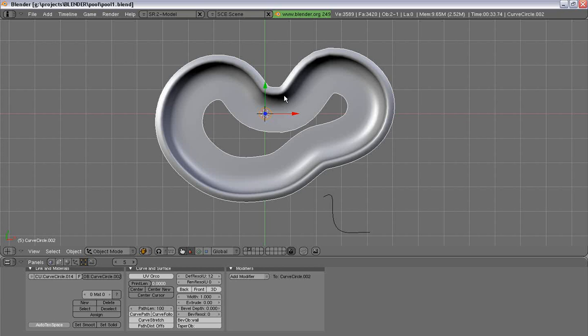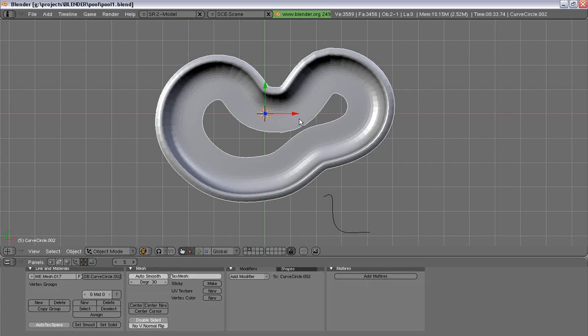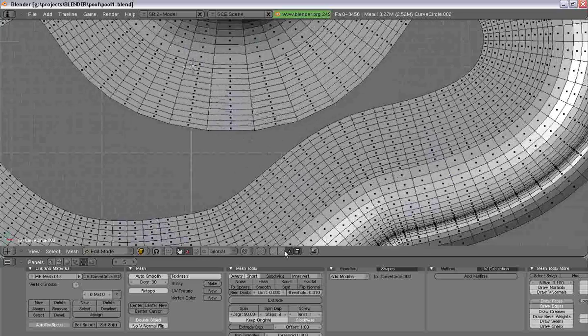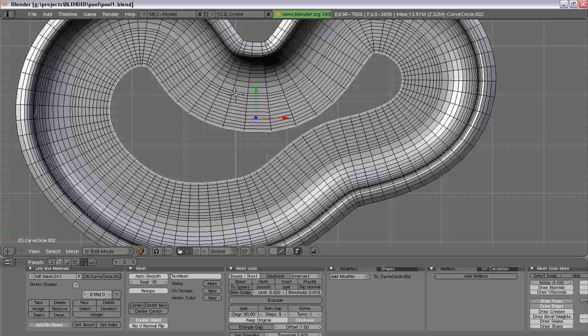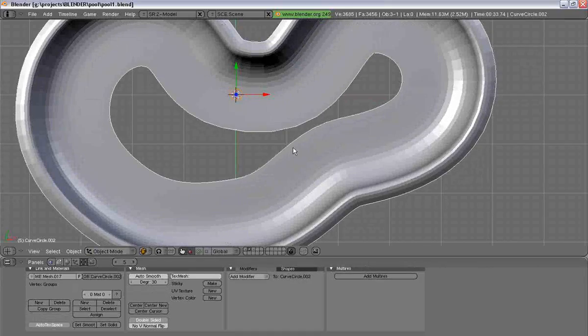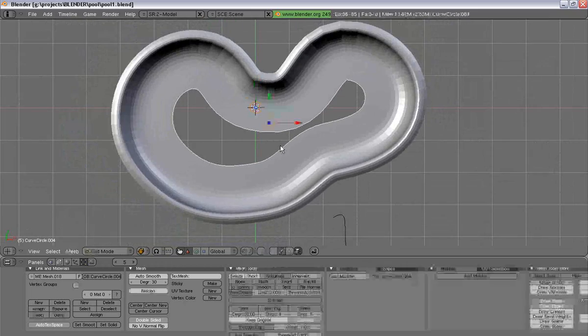So in this one, I'm going to convert it to a mesh using Alt-C. I'll select this inside edge loop, duplicate it, and then press P to separate it into its own object.